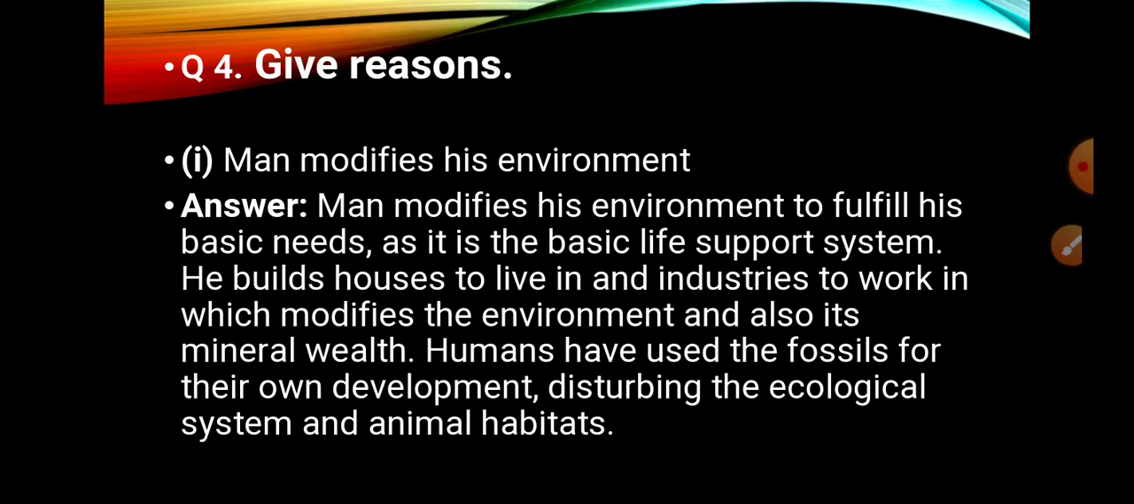to live in and industries to work in, which modifies the environment and also its mineral wealth. Humans have used the fossils for their own development, disturbing the ecological system and animal habitats. The answer is very easy.